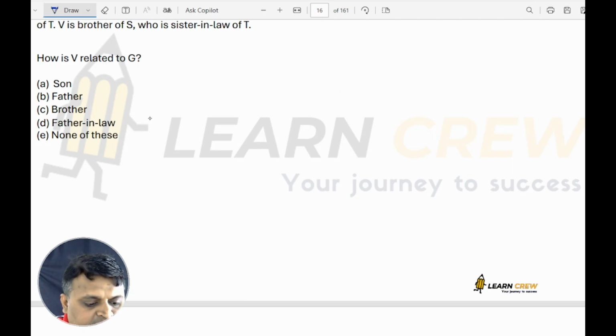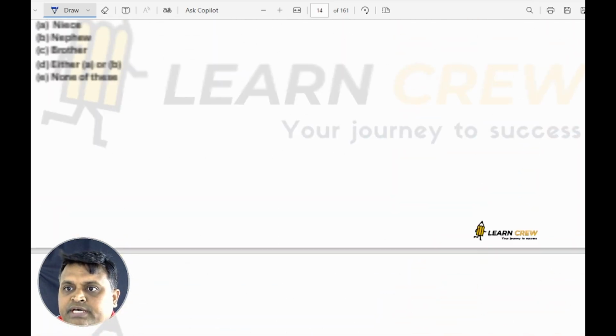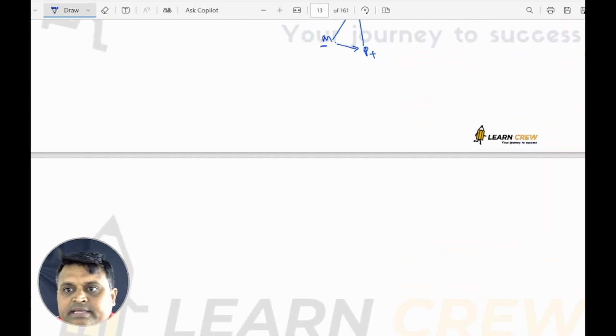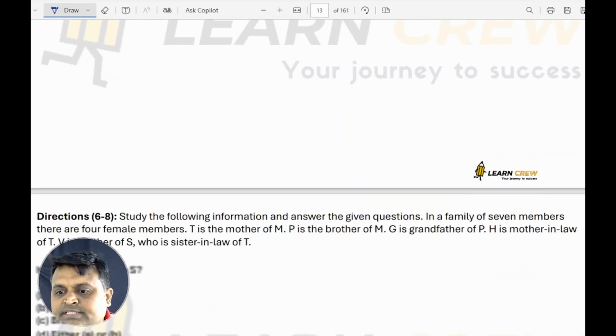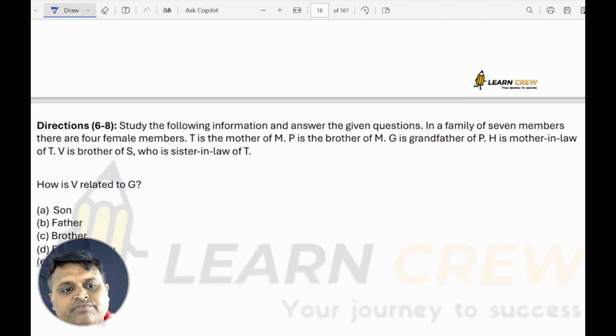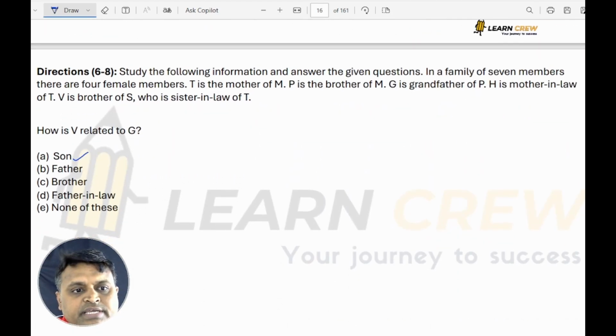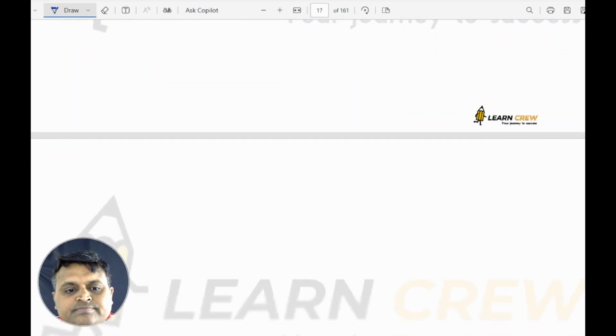How is V related to G? If you see here, how is V related to G? G and H are a married couple. V is the son of G. So how is V related to G means V is the son of G. V is the son of G is the answer. Next.